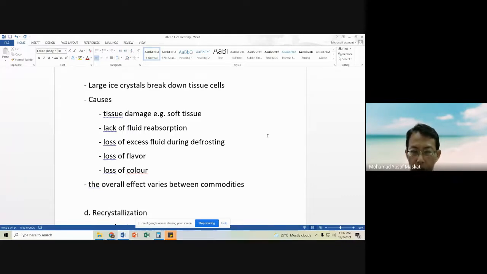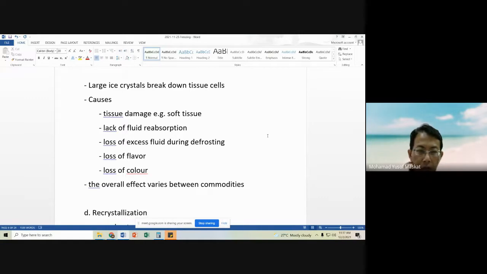That's why when we thaw our frozen foods, there will always be a certain amount of water that leaches out during thawing. It will not be able to migrate back to its original position, thus affecting the texture of the products.